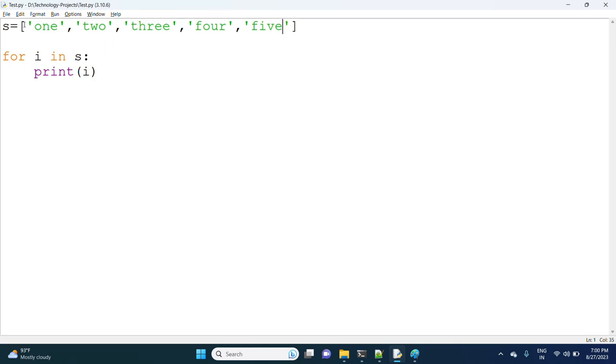So don't compare your previous program with the present program. In the previous program only one string is there, but here a list is there. The previous one is a string and this is the list.